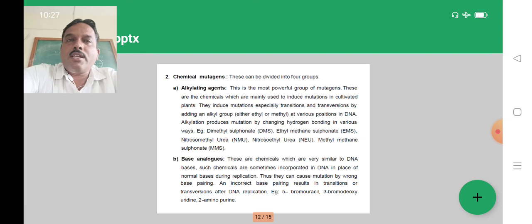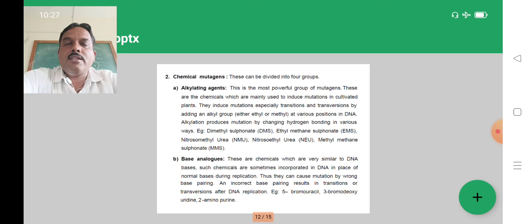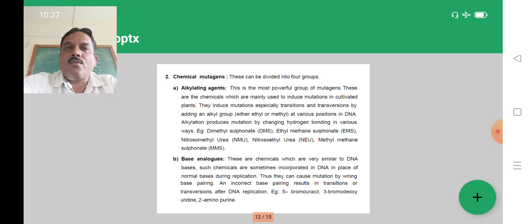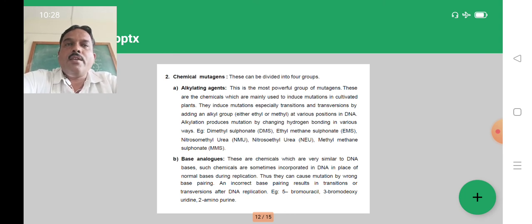Next, which are the chemical mutagens? The first group is the alkylating agents, different alkylating chemicals used for the creation of mutations. For example, ethyl methane sulfonate, dimethyl sulfonate, nitrosomethylurea, nitrosoethylurea, and methyl methane sulfonate. These chemicals are used to treat different plant parts for the creation of mutation.